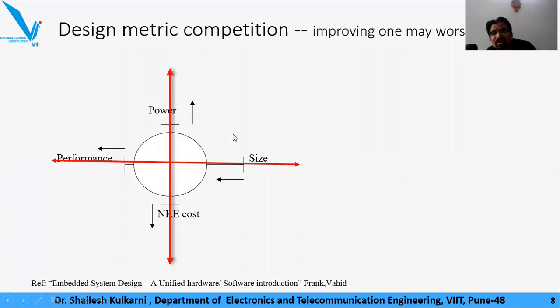The same is the case for power and NRE cost. As I told you, in order to optimize power consumption, there are many technology tools which incur very heavy cost. So when you optimize for low power consumption, you might need to make use of a very sophisticated technology stack, by virtue of which you can attain low power consumption. But the non-recurring engineering cost of the system could keep on increasing, isn't it?